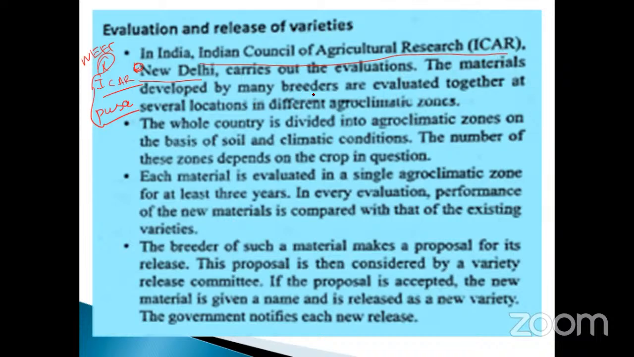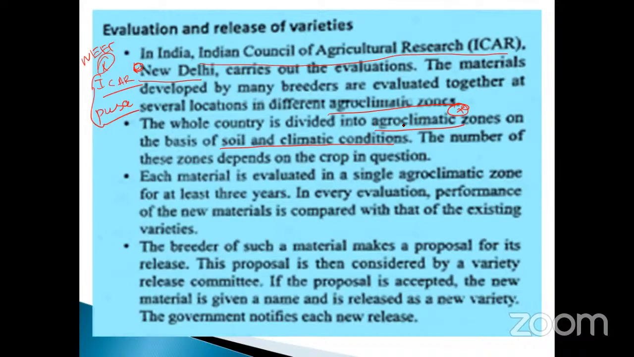The materials developed by many breeders are evaluated together at several locations in different agro-climatic zones. Don't forget, climatic means different regions are there. Take an example: in India, how many climate zones are there? North, south, east, west, whatever it may be, different zones are there. The whole country is divided into agro-climatic zones on the basis of soil and climate conditions. This is also very important, my dear students. How the whole country of India is divided according to agro-climatic zones, like that they may ask the question.